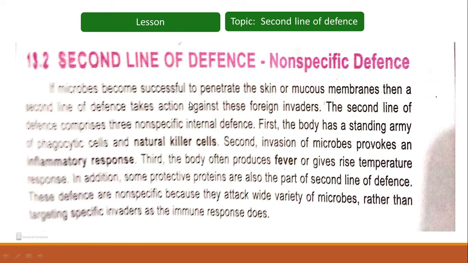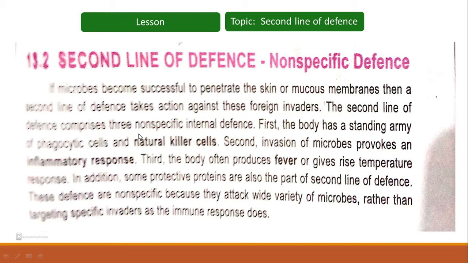If the first line of defense fails to restrict those microorganisms, then the second line of defense is activated. It comprises three non-specific internal defense mechanisms.